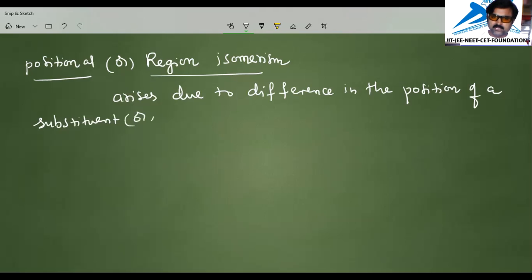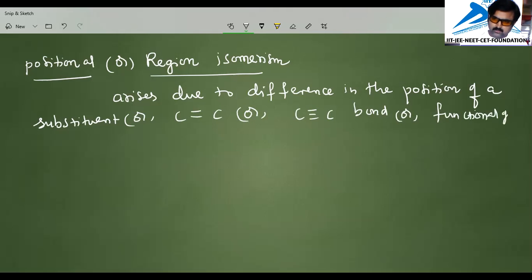Sometimes it may be a carbon-carbon double bond or a carbon-carbon triple bond. Even the substituent may be any kind of functional group. So this is the position isomerism which arises due to the difference in the position of the substituent, which may be a carbon-carbon double bond, a carbon-carbon triple bond, or any functional group. We'll see an example to understand this.